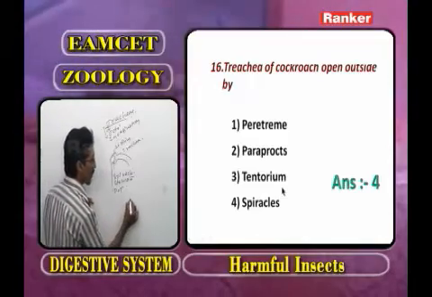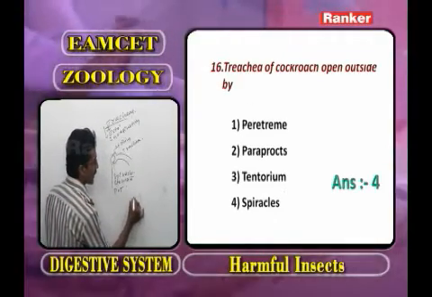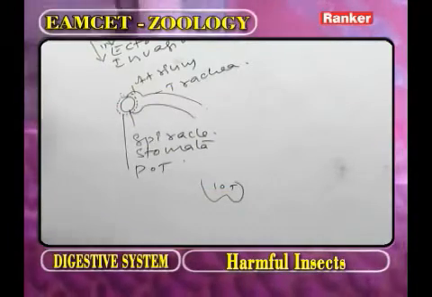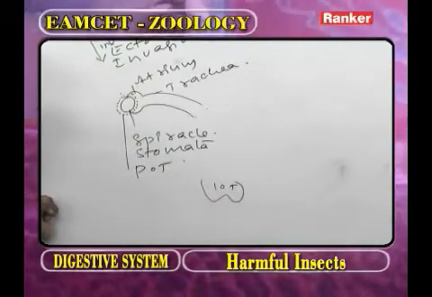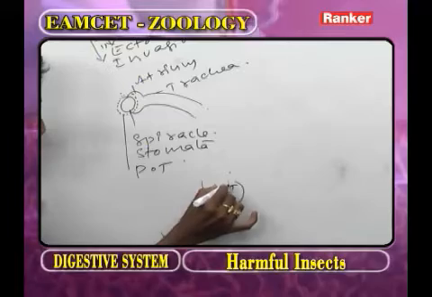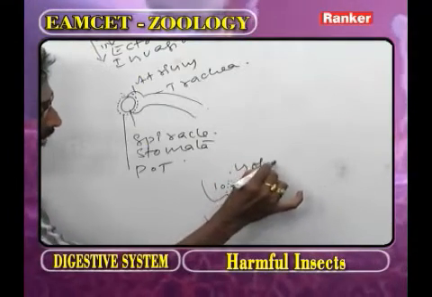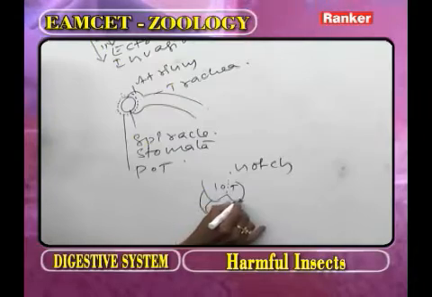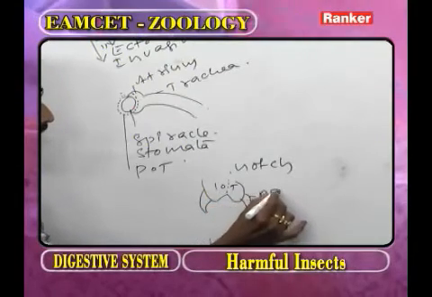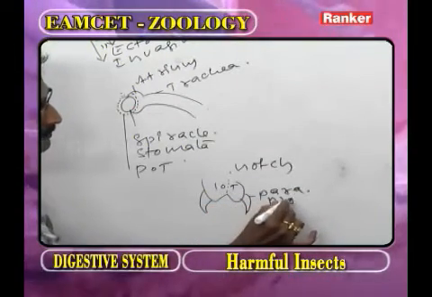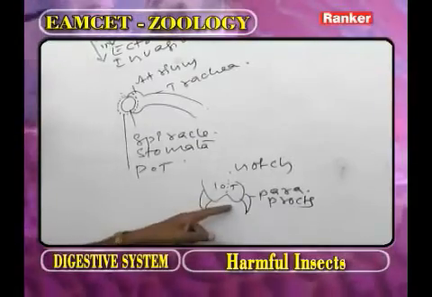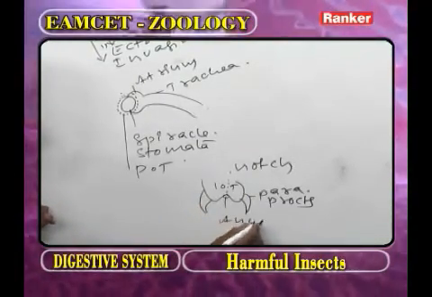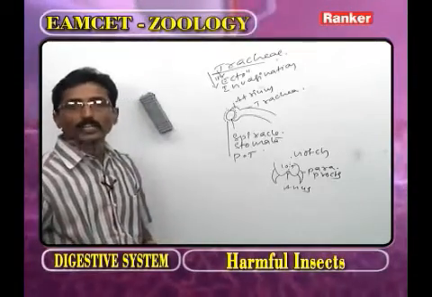As we observe the body of cockroach, this is the 10th tergal plate. Here the T represents tergal plate. As we observe the 10th tergal plate, it has a notch in the center. On either side of the 10th tergal plate, what are present? The paraprox are present. In between the paraprox, below the 10th tergal plate, what is present? The anus. Third one, tentorium.